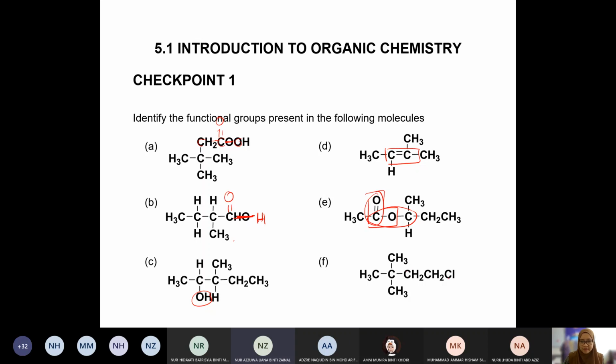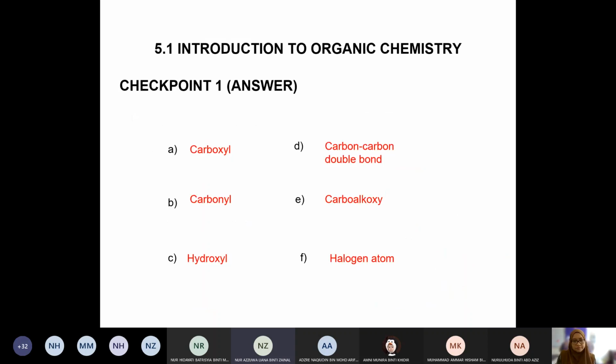Okay, alright. So this is the only foreign atom. Okay, compared to the rest, we have carbon with hydrogen. Suddenly we have Cl. So this will be the functional group. This is chlorine atom just now. Okay, so homologous series is known as haloalkane. Halogen and then alkane. So these are all alkane. Okay, alkene part. Alright. So these are the answers.